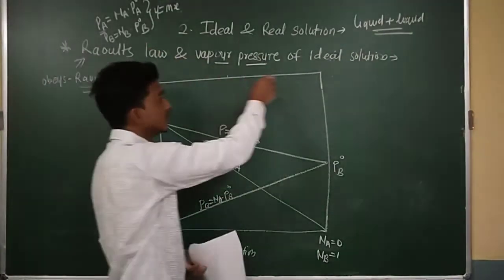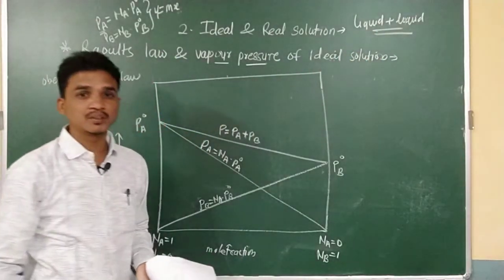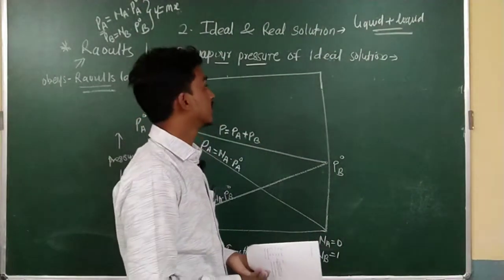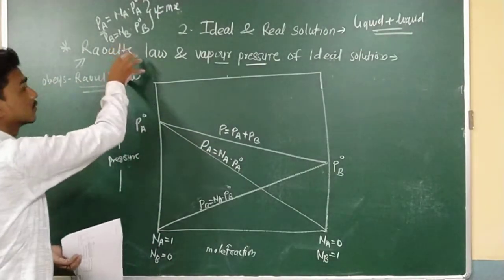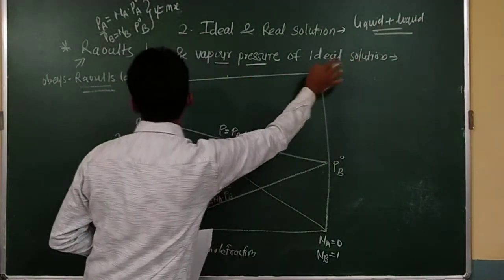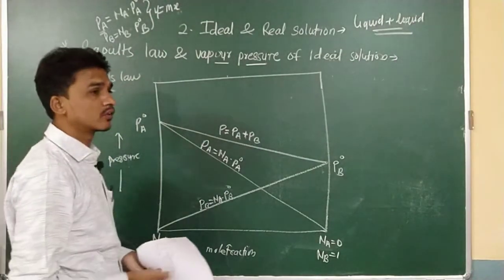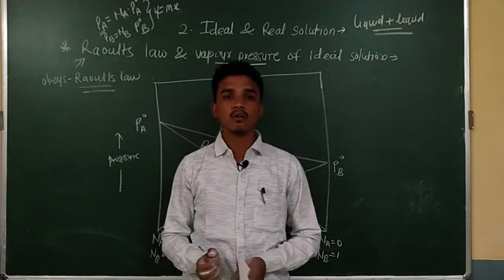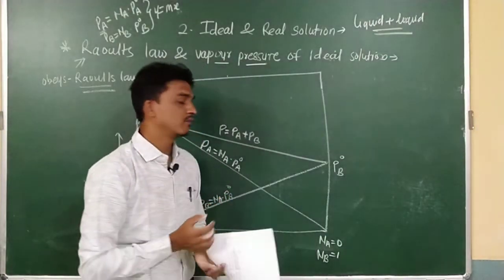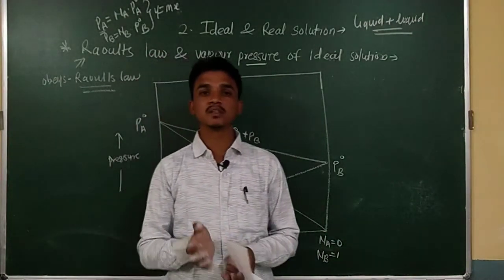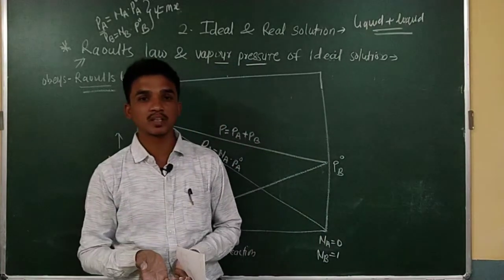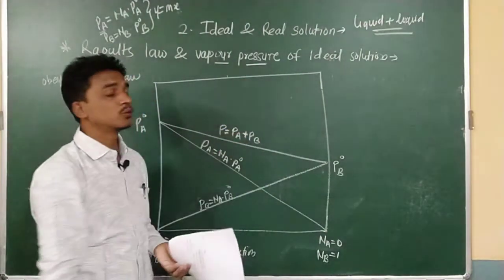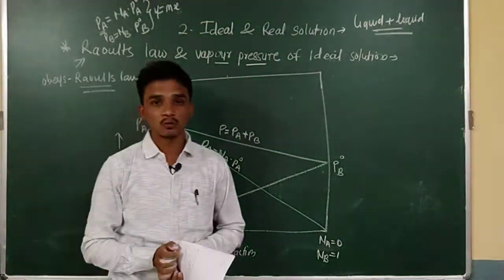This Raoult's law is related to liquid and liquid. That means both the solute and solvent exist in the liquid state. And for these liquid solutions, you can say whether it is ideal or non-ideal by using this statement or this law. Okay, so in this video I covered Raoult's law statements, mathematical expressions, and the graphical representation of Raoult's law, and that ideal solutions obey Raoult's law.